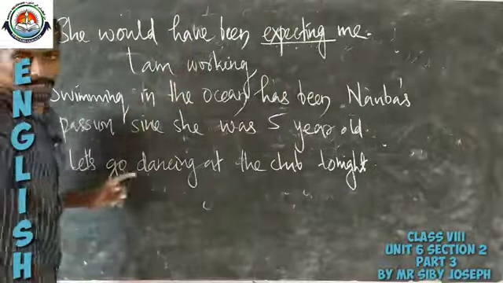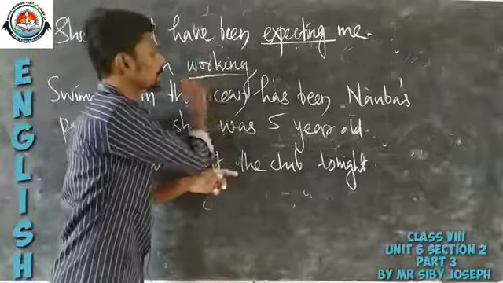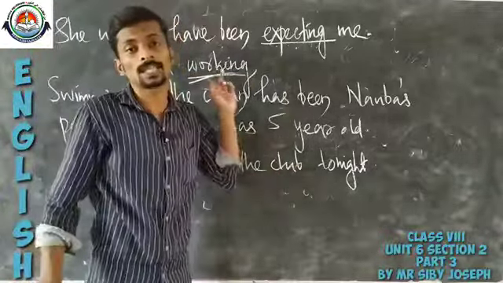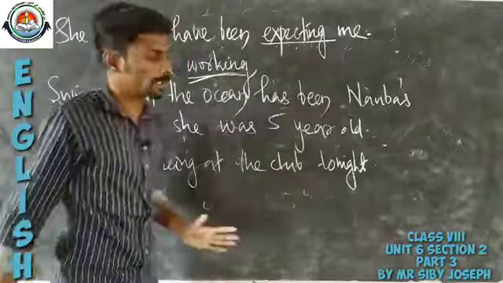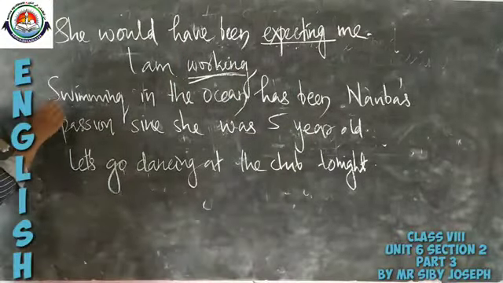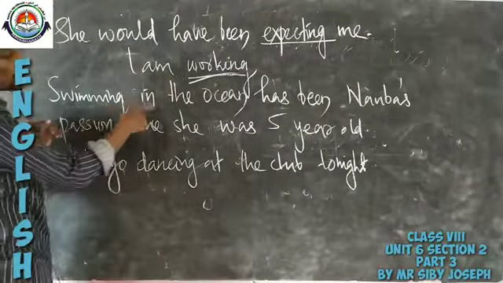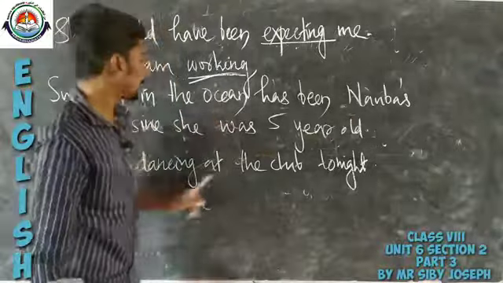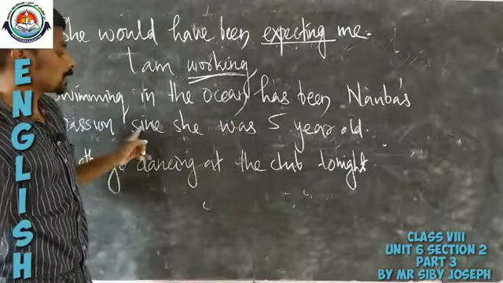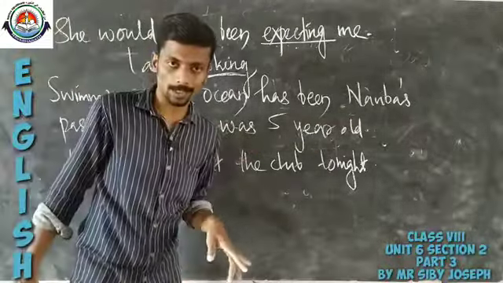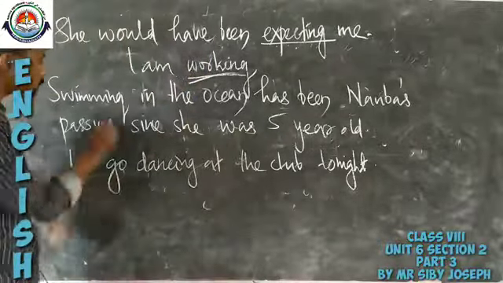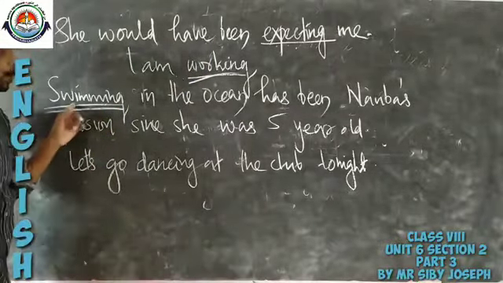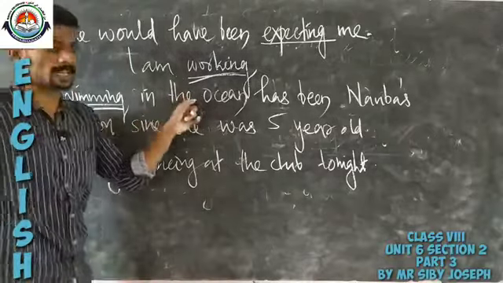Then "I am working again" is an example of a present participle because it is used here as a verb. But coming to the next example, "Swimming in the ocean has been Nauba's passion since she was 5 years old." Here swimming is used as the subject in the sentence.